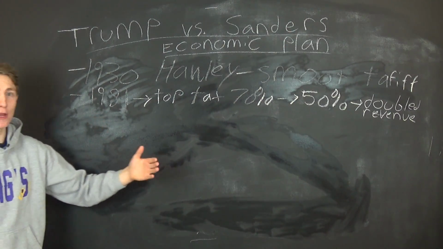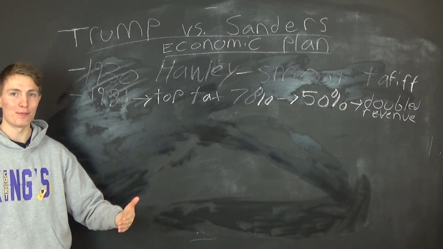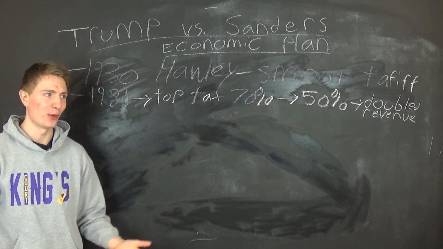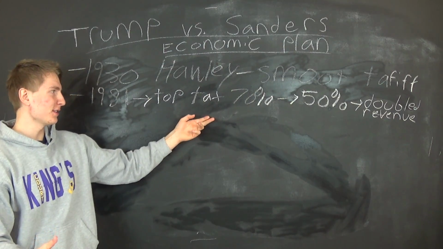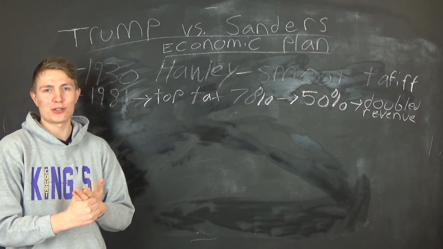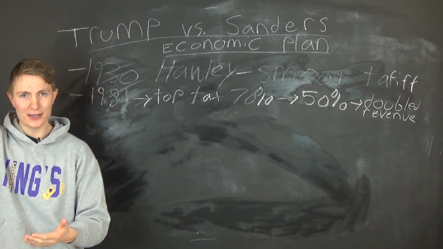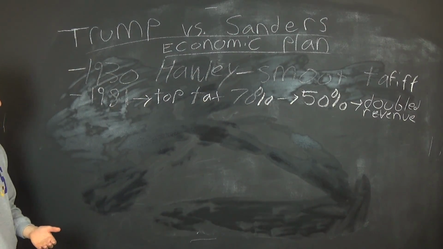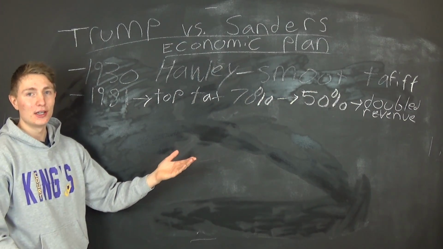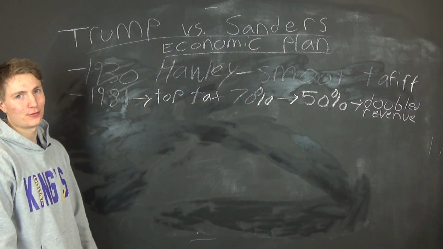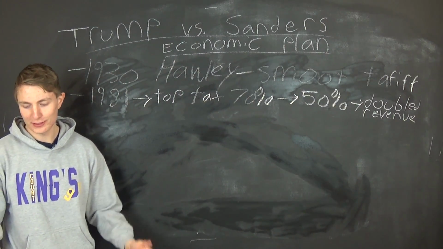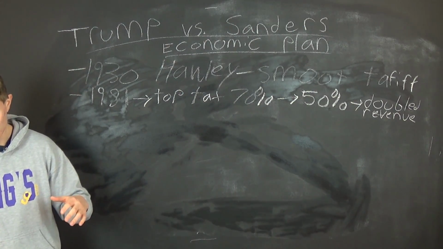Again, these tax cuts made people want to pay their taxes, obviously, and maybe grow their business more and bring money back into the States. Now, there were a lot of other reasons for this, by the way. The population increased, there was inflation, although this is accounting for inflation. Maybe it was just part of the cycle. The economy kind of goes in cycles for the most part, right? Especially in the stock market. But even when you account for all those things, doubling the tax revenue from one bracket of income has to be from something like this, at least partially, right? So 1981, that happened. And that's kind of similar to what Trump's going to do now. And I'll explain more about that.